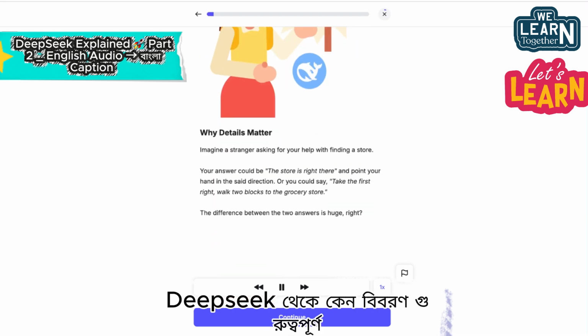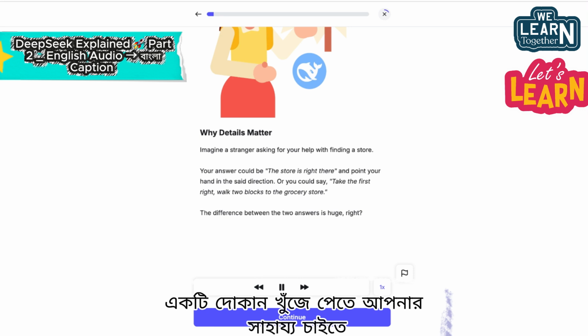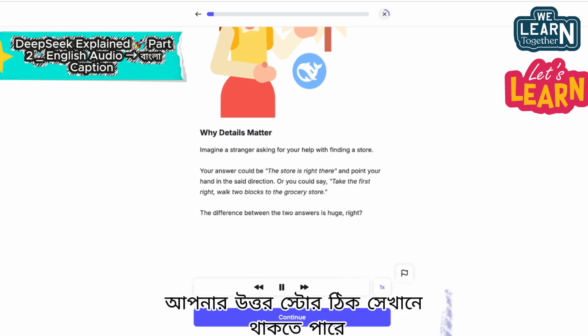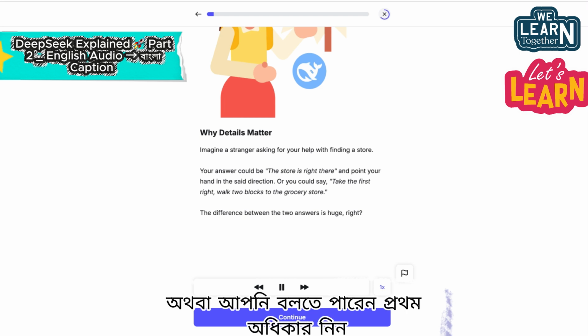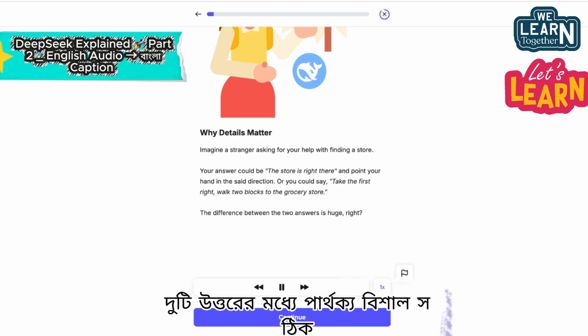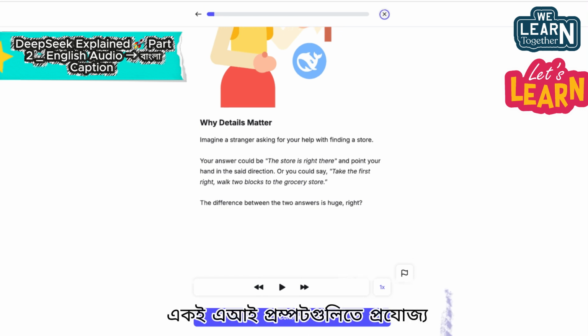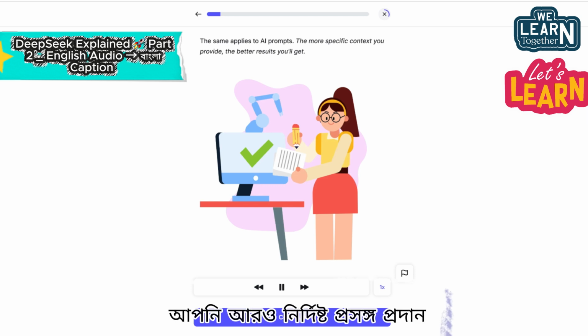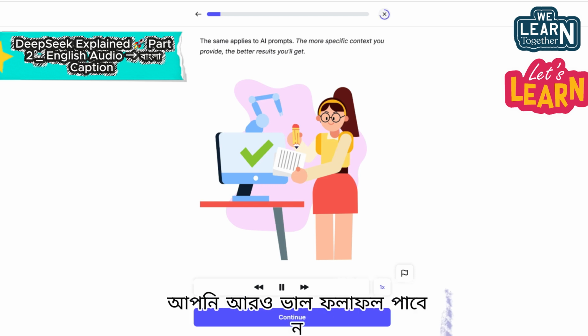Why details matter. Imagine a stranger asking for your help with finding a store. Your answer could be, "The store is right there," and point your hand in the said direction. Or you could say, "Take the first right, walk 2 blocks to the grocery store." The difference between the two answers is huge, right? The same applies to AI prompts. The more specific context you provide, the better results you'll get.